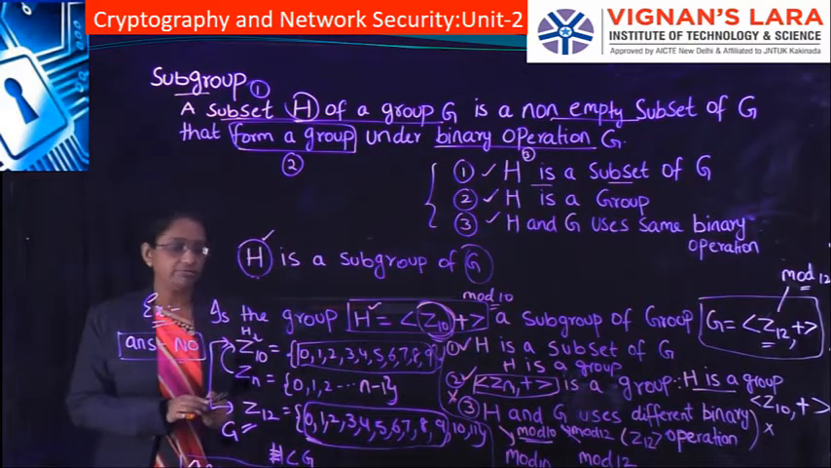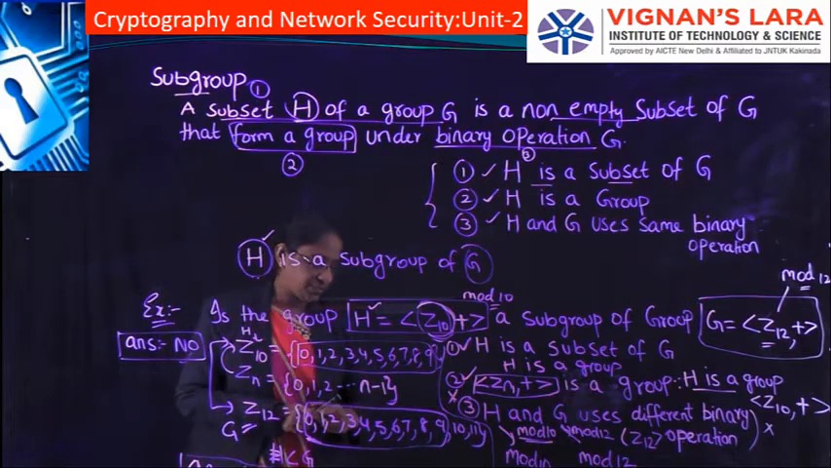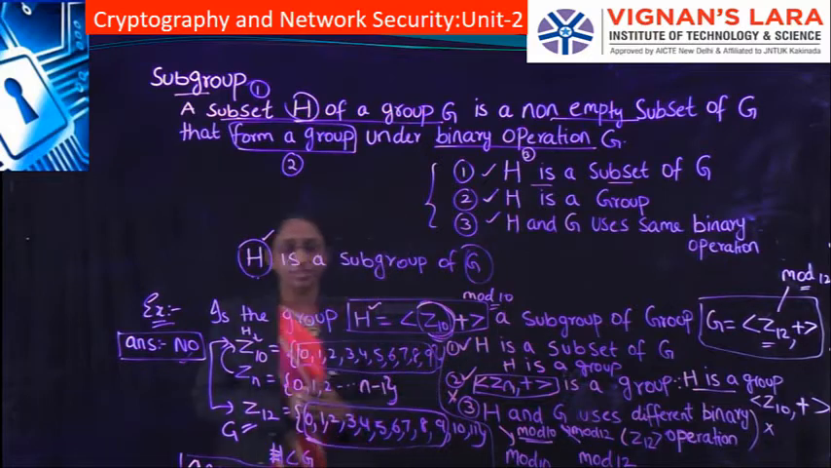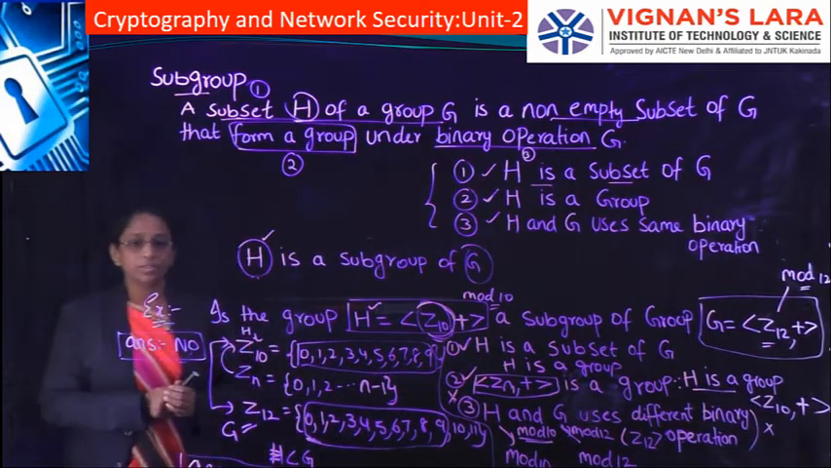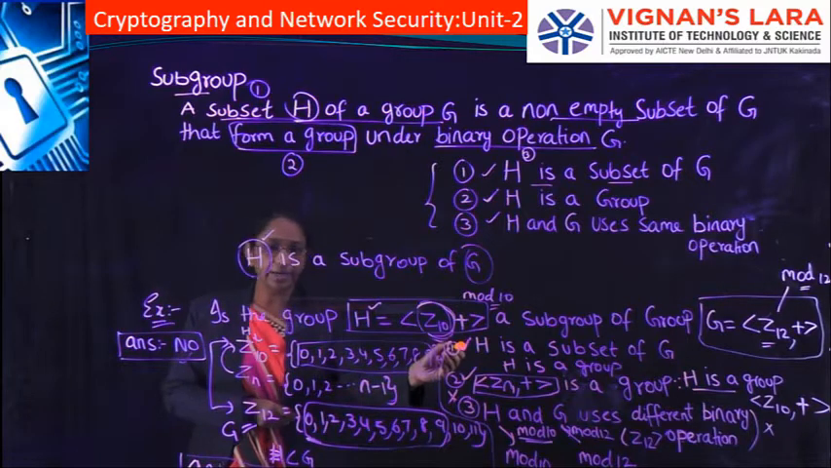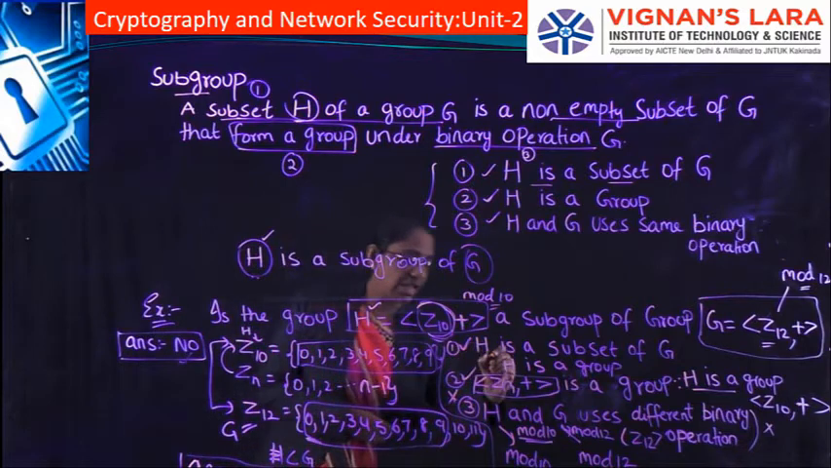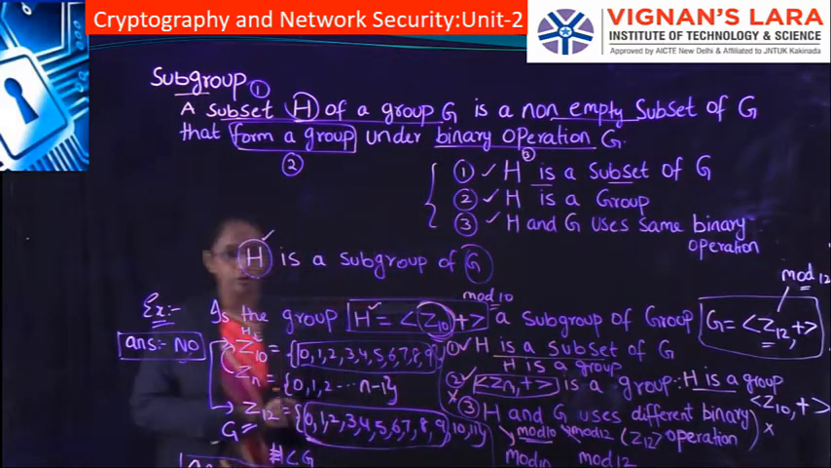Here we have to check whether this Z10 is forming a group with the G. So we have to check all three conditions. The first condition is that H is a subset of G. What is the first condition? We have to check whether H is a subset of G.